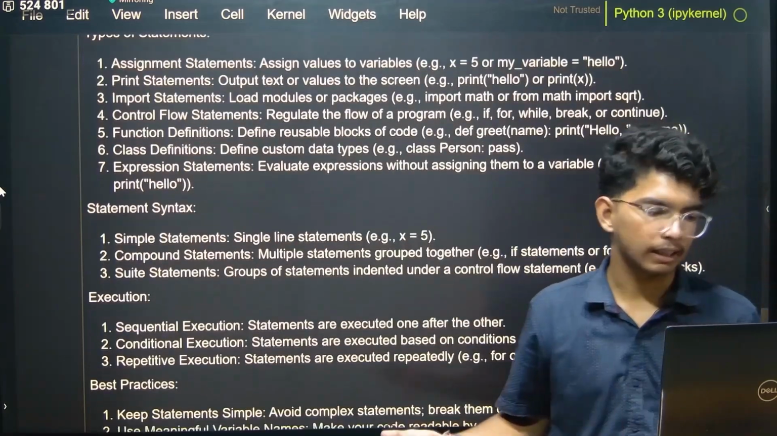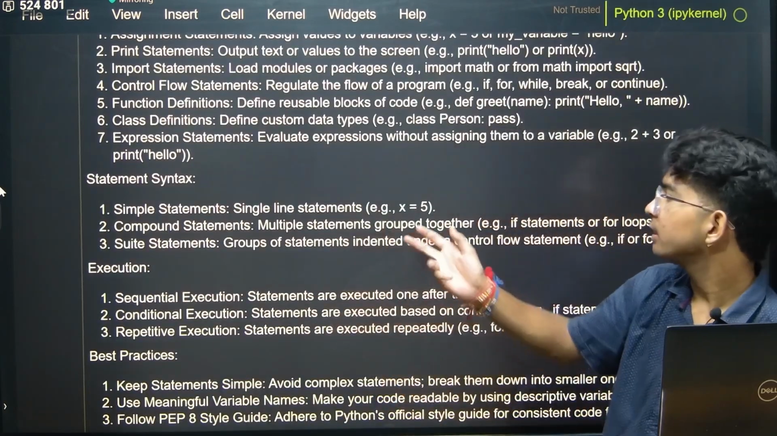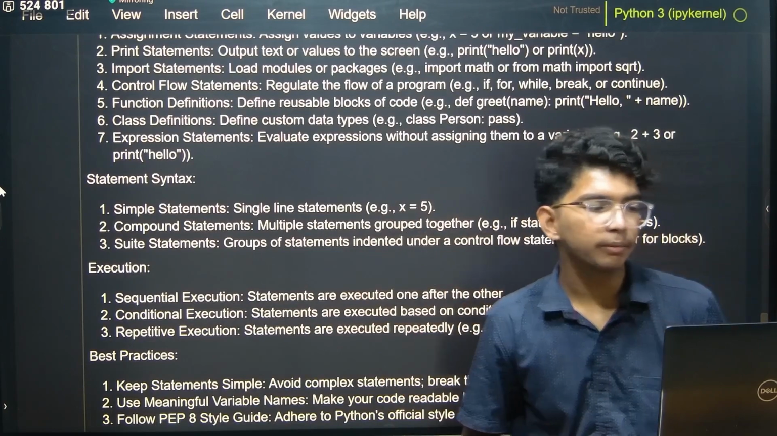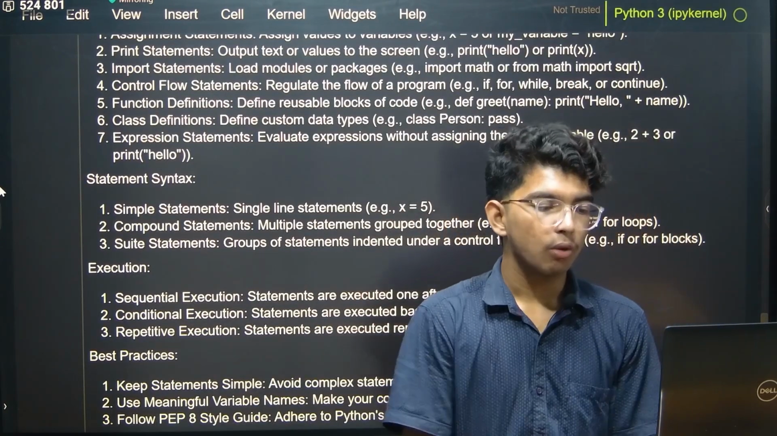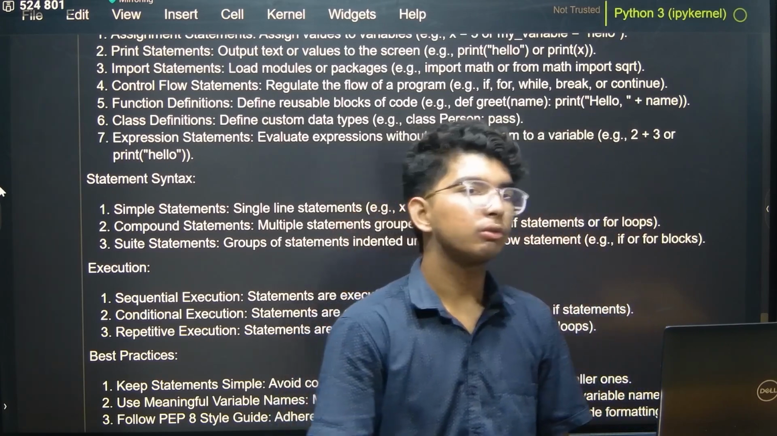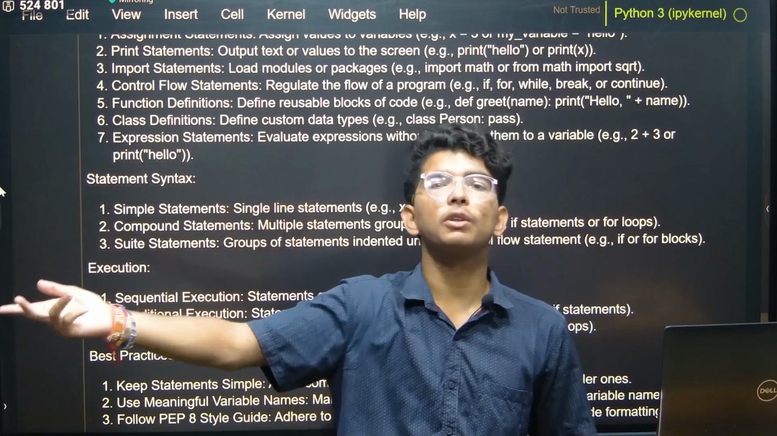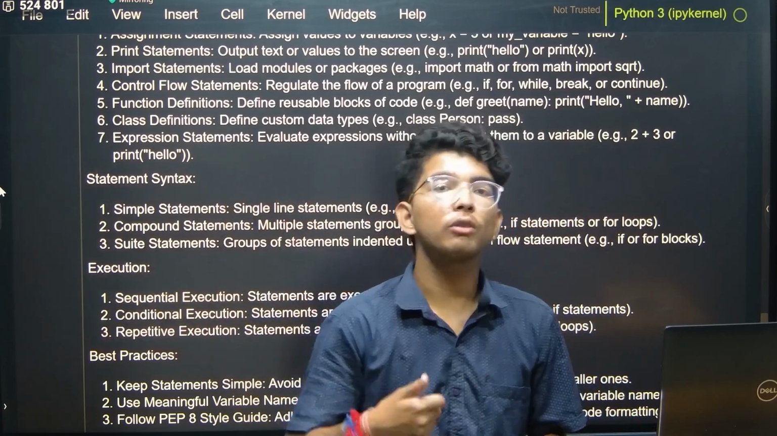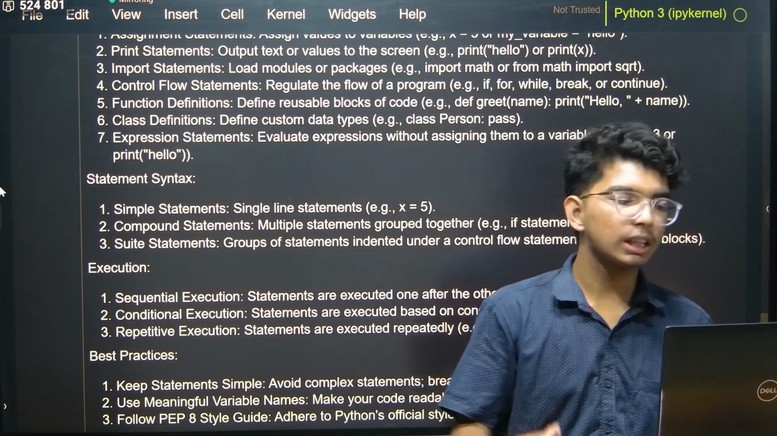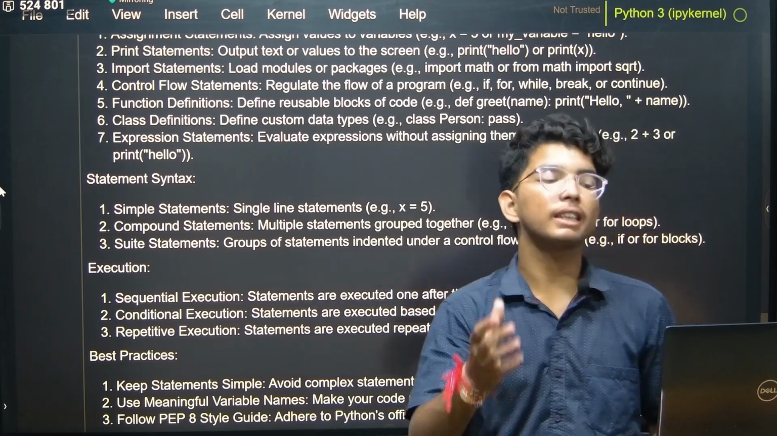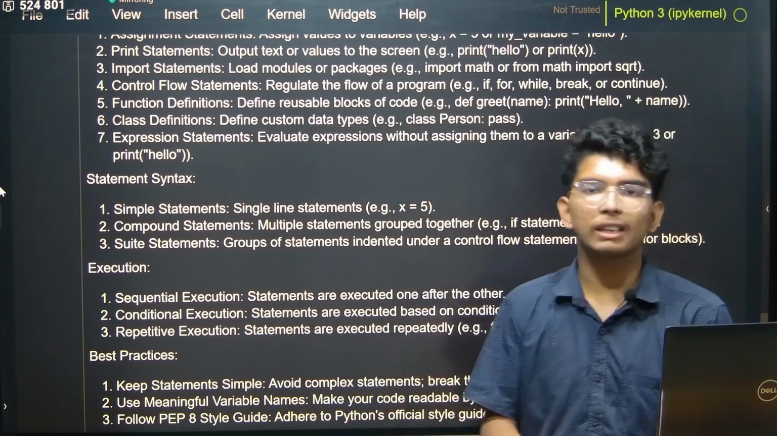Now statement syntax. Simple statements, which are single line statements, x equal to 5 for example, right? Then we got compound statements, where multiple statements are grouped together. For example, if statements or a for loop, right? What is a for loop and if statement we will know in later videos when we discuss control flow statements, right? Then we got suite statements, which is a group of statements indented under a control flow statement, which is if or for blocks, just like before.